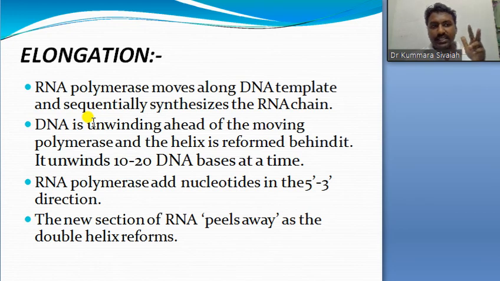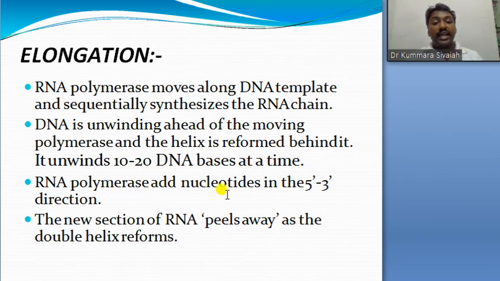Next, when it has started, elongation takes place. So the RNA polymerase moves along the DNA template and sequentially synthesizes the RNA chain. DNA is unwinding ahead of the moving polymerase and the helix is formed behind it. It unwinds 10 to 20 DNA bases at a time.